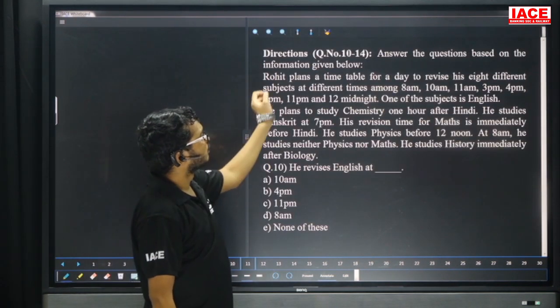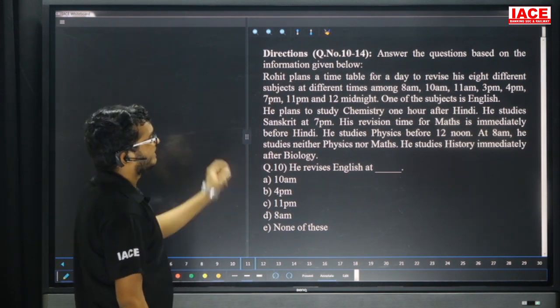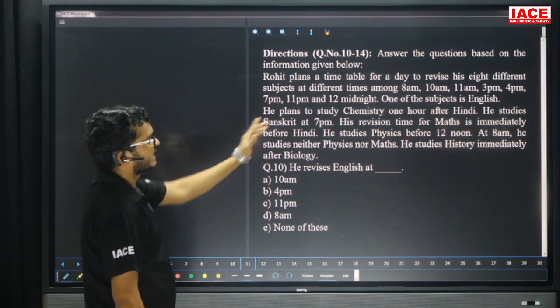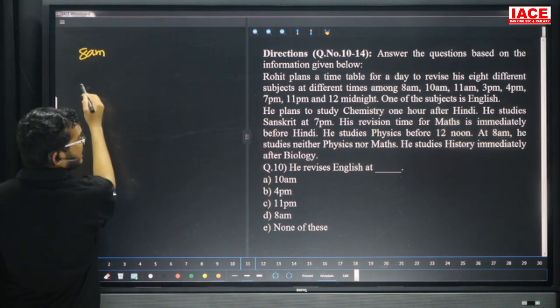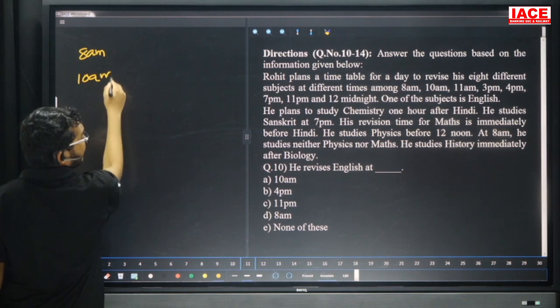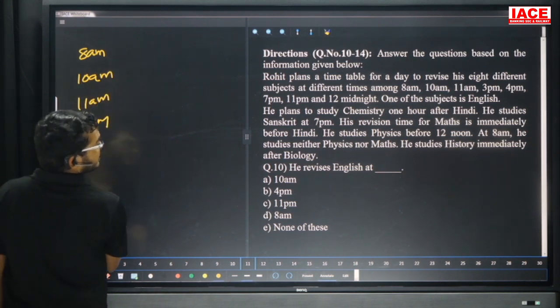Question number 10 to 14. See, Rohit plans a timetable for a day to revise his 8 different subjects at different timings among 8 a.m. First one is what? 8 a.m. Next one is 10 a.m. Next one is 11 a.m. Next one is 3 p.m.